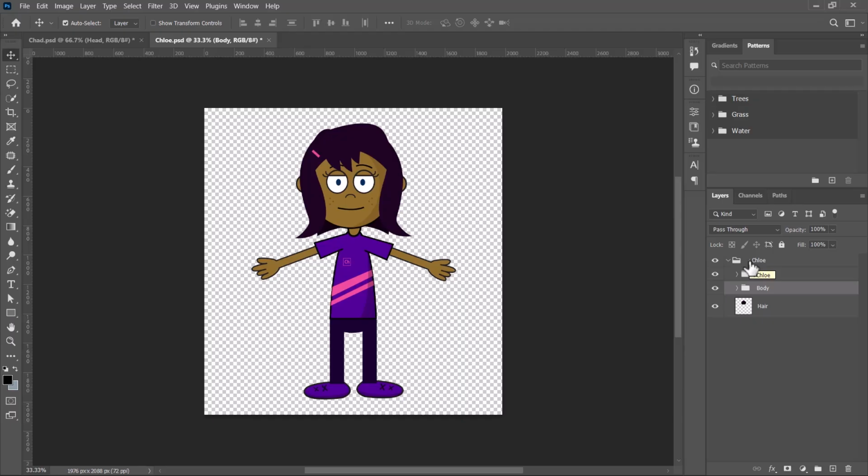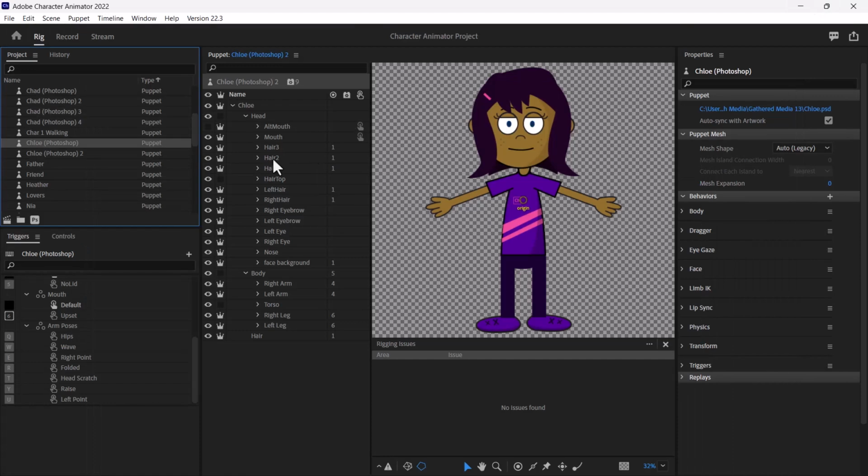So remember what I told you, that structuring is very essential. So you can see all of this. Now this crown, what the crown denotes is that anyone that has the plus sign is automatically going to have the crown. But if I fail to add the plus sign, I can come to Character Animator and do that here.